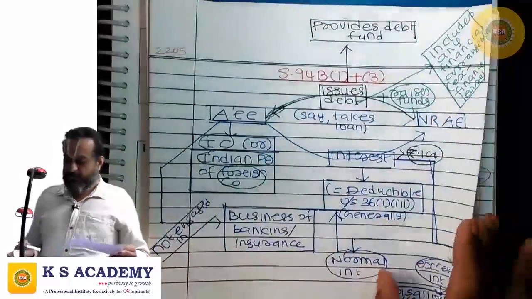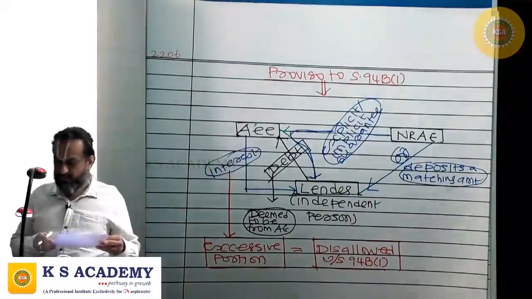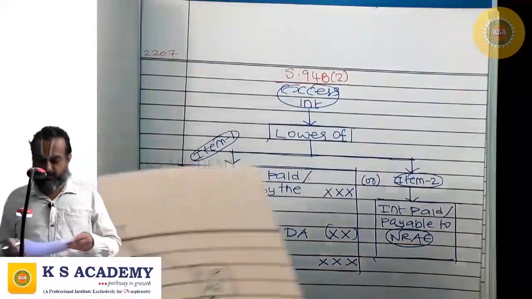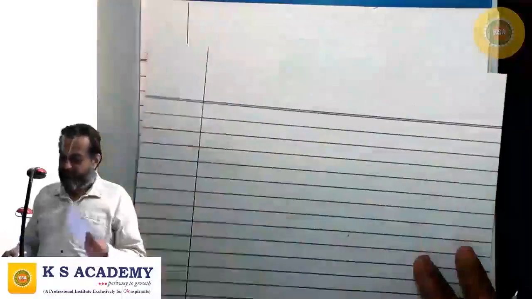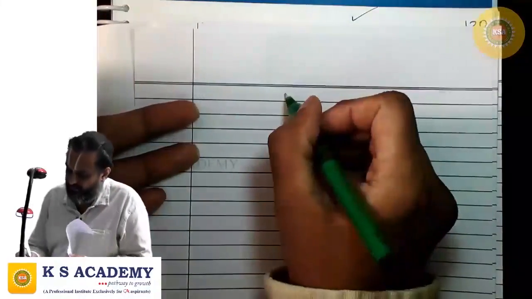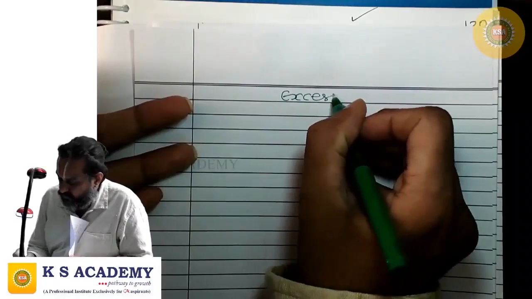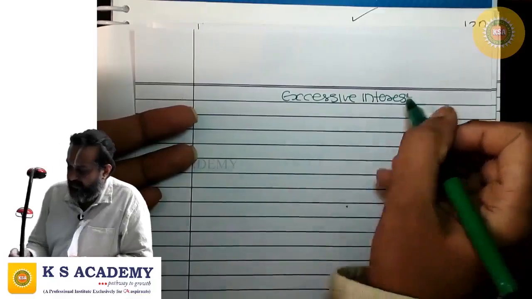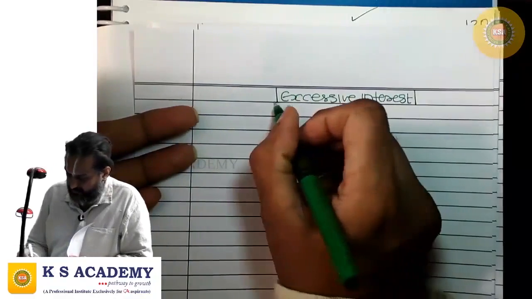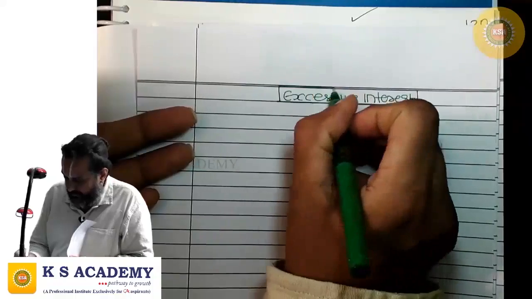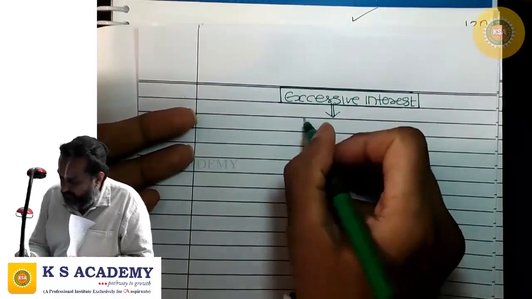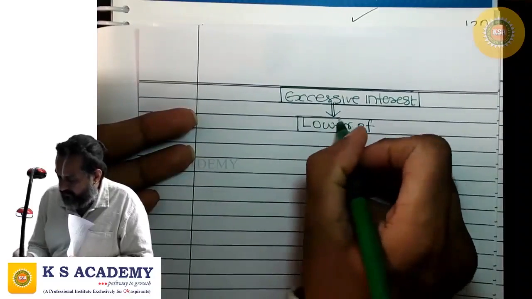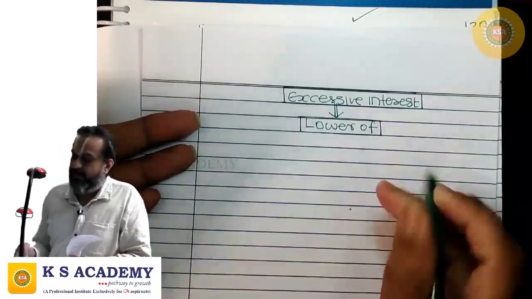Listen to me. This excessive interest is quantified this way. The excessive interest is the lower of the following two.